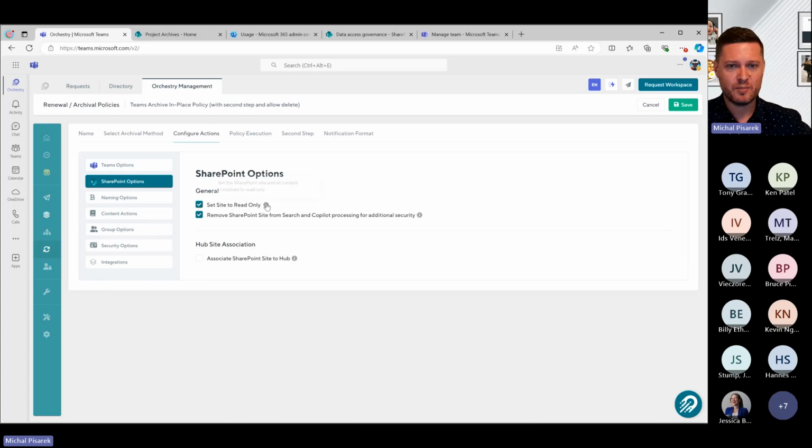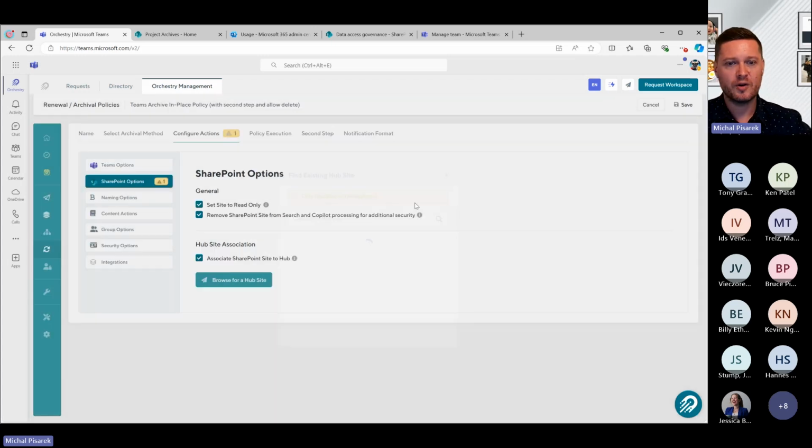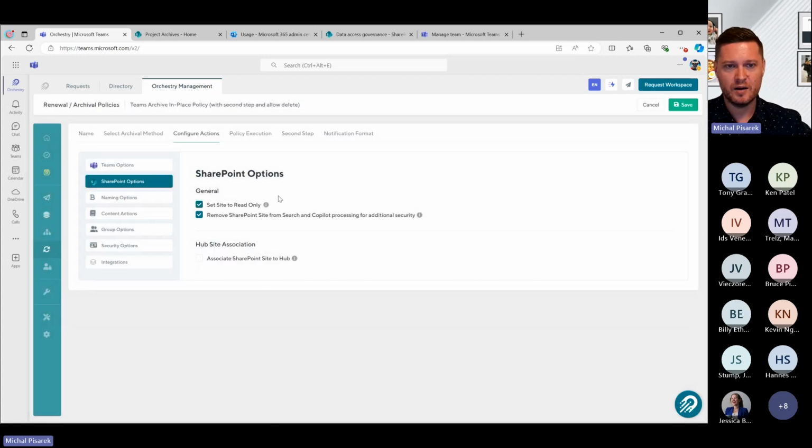We can set the SharePoint site to read only. But a new option that we have in here, where we think is incredibly useful, is you can even say, well, once this workspace gets archived, remove the site from Microsoft Copilot processing, right? So you have this capability now to control that. You can even associate this with a hub. So maybe you want to have an archival hub through here, and we're going to say, okay, every time someone goes and archives something, we can automatically join that SharePoint site to a hub.